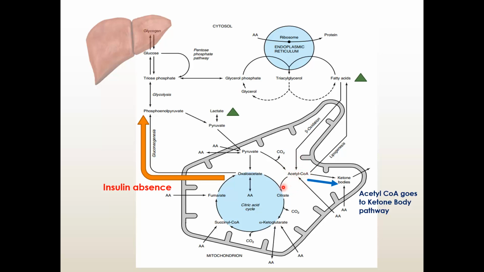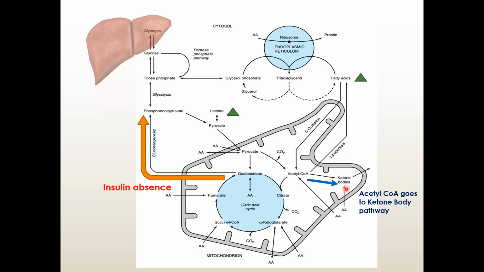This acetyl CoA cannot enter the Krebs cycle. So what will happen? This acetyl CoA will form ketone bodies: acetyl CoA is converted into acetoacetyl CoA, which is ultimately converted into acetoacetate and acetone. So this is the ketone body, the ketosis.